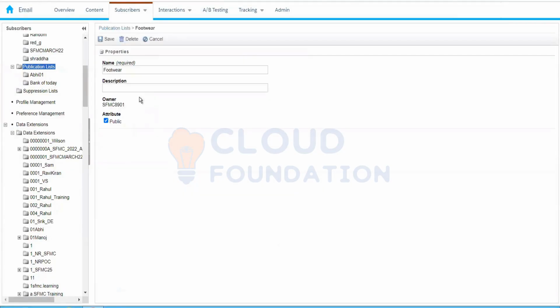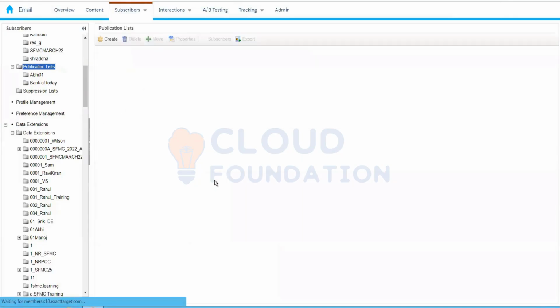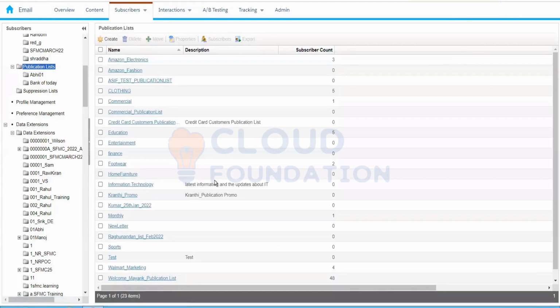Now, at the time of the send, how does Marketing Cloud use these publication lists to make sure that the opted-out subscribers don't receive the email messages? First of all, we create the email message. We choose the data extension in which we have the target audience. Let's say in the target audience we have 10 subscribers. Whenever we send the email communication using a data extension, we are selecting a publication list. In that we see the publication list is Amazon Electronics, in which we have 3 different subscribers.